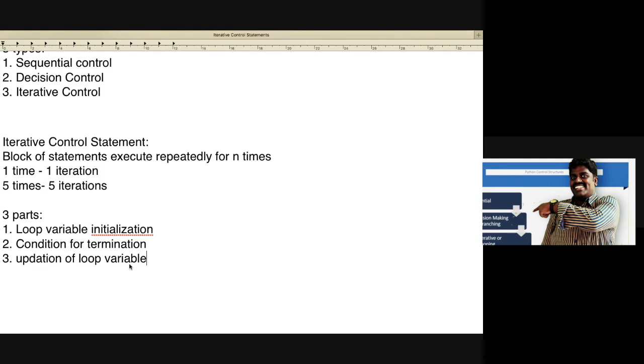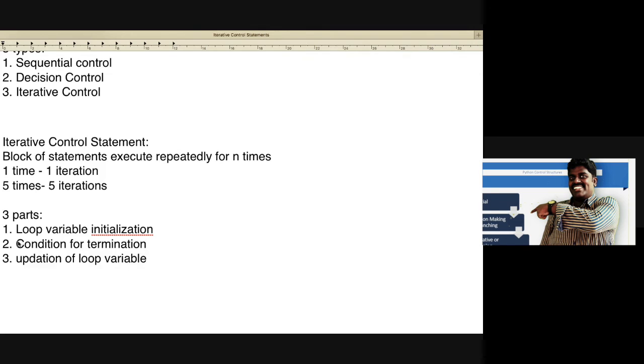In C and similar languages, you will see increment and decrement options. Once you initialize the value of i, it should be incremented for the next iteration. Depending on how the value is incremented, the number of iterations will vary. It should be incremented by how many steps? In Python we call it step. It can be one or two. With two steps it will be incremented, updated, and finally reach that particular condition.